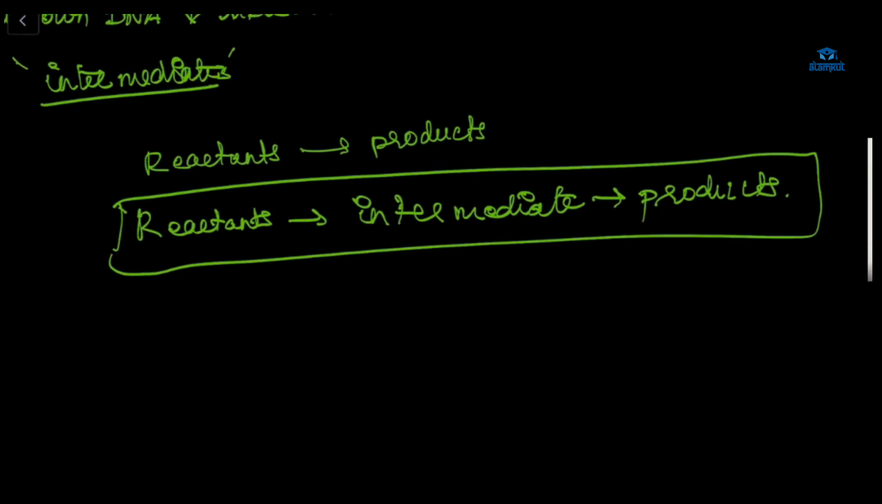Suppose you take any two compounds and react them, and we get a product, right? Sometimes we react two compounds, or however many compounds you want, and we get an intermediate product. From that intermediate product, there is again a reaction, and from that we get the final product.